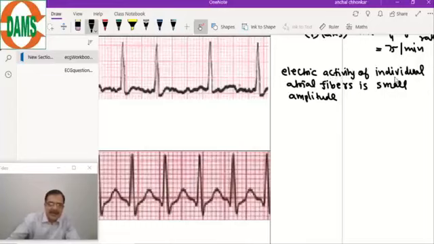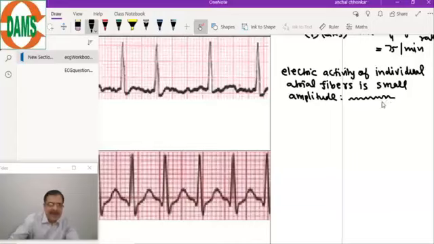As a result, when we see this electrical activity, we will get to see this type of activity like this. This is the fluctuation of individual fibers.